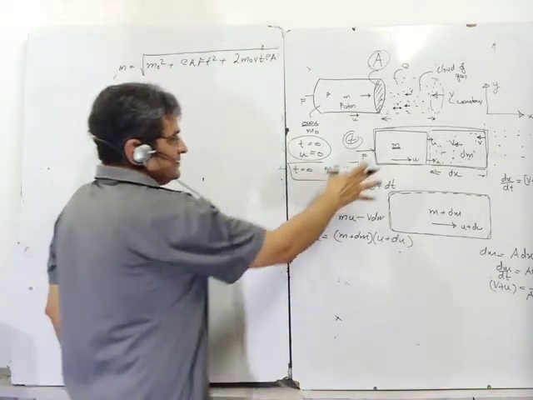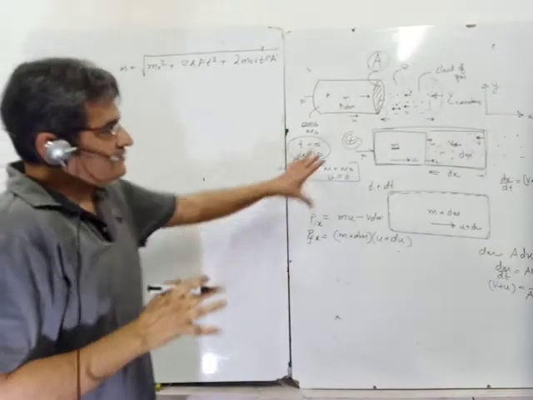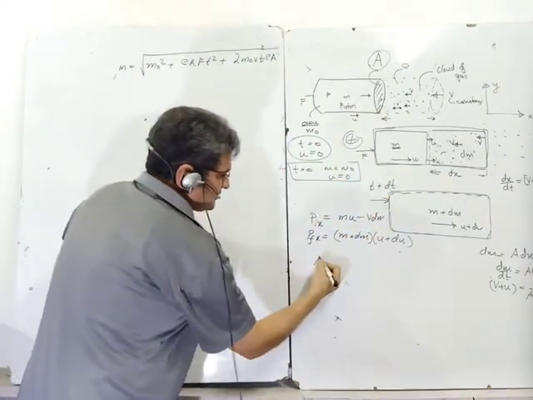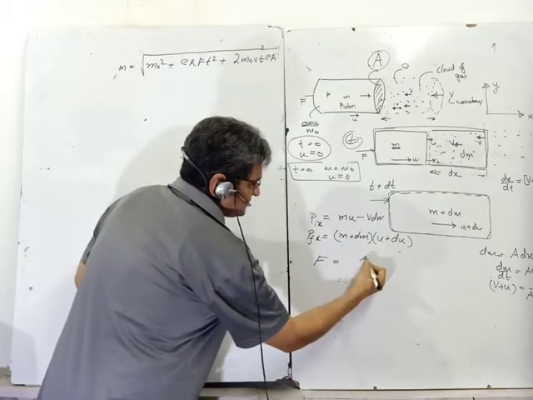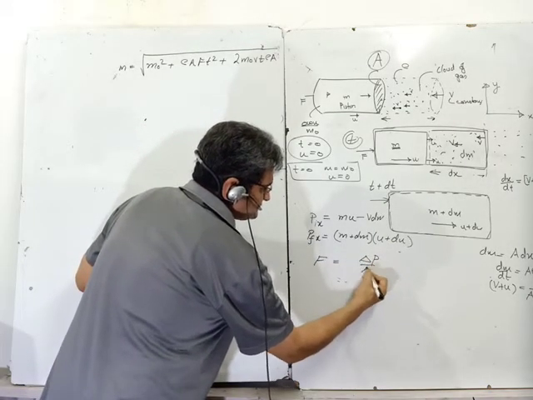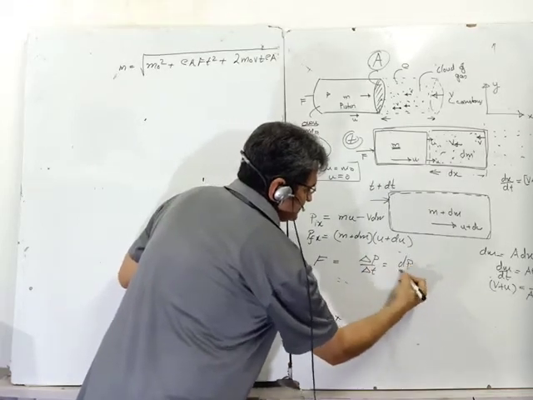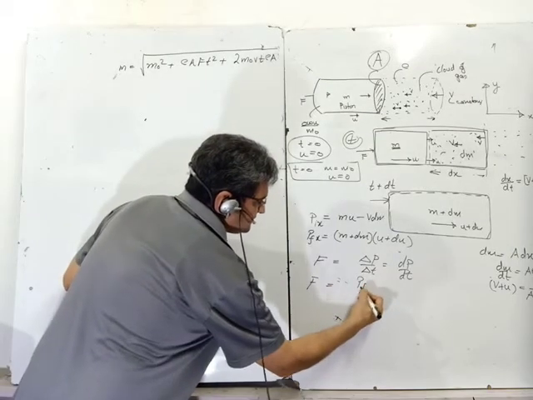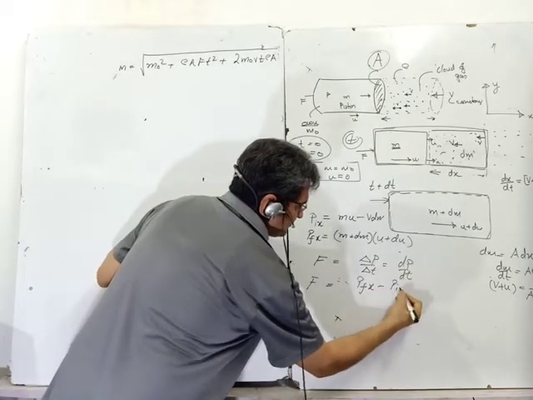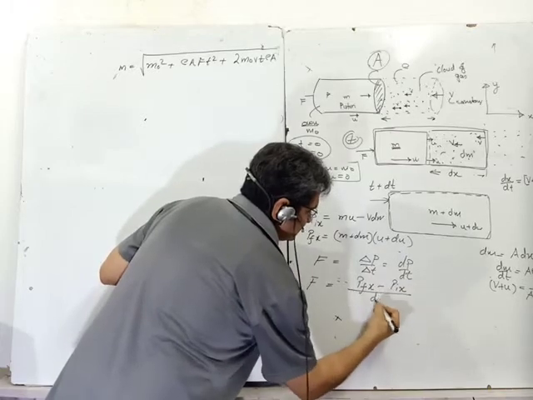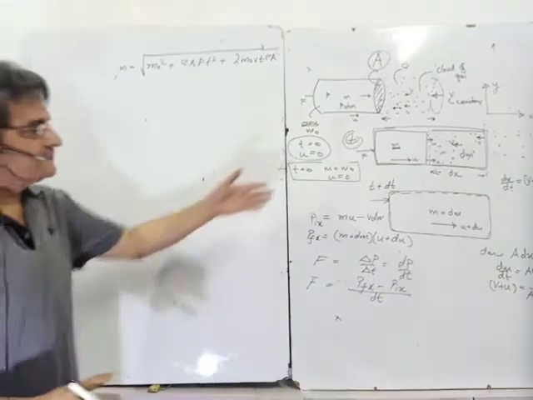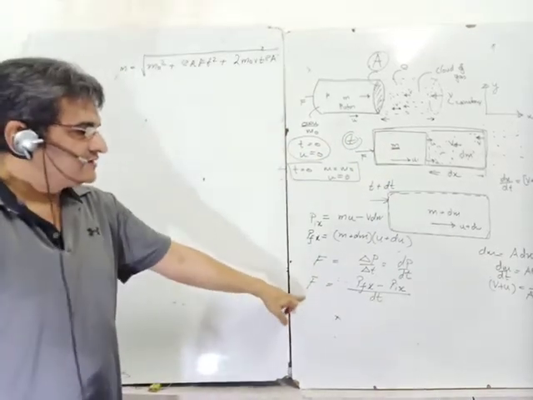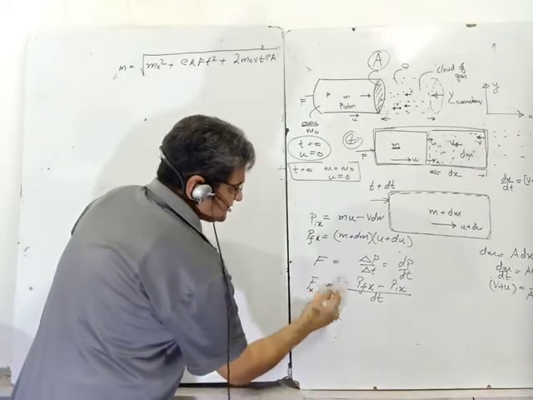Now, what is the force acting on the system? Force remains the same. So force is change in momentum, dp upon dt, or I write force as final momentum in x direction minus initial momentum in x direction upon dt. dt is the time which has elapsed between these two situations, and this is the force in x direction.